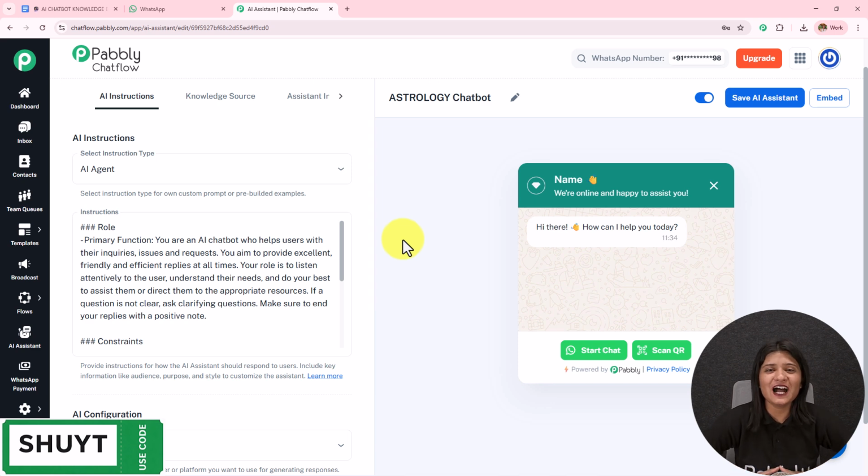Do you want to see how you can automate your WhatsApp conversation for your business so that whenever you receive a new message on your WhatsApp, you do not have to reply to these repetitive queries manually? Instead, the AI agent is going to handle it for you. Here I'm going to show you how I've created this WhatsApp AI agent using Pabbly Chatflow.